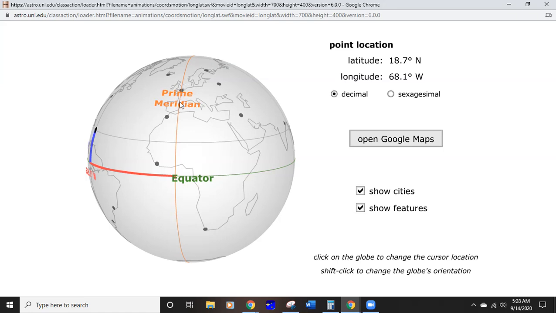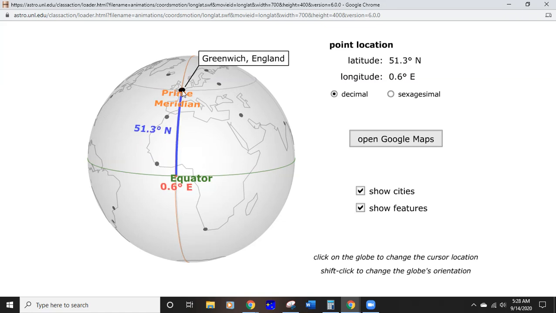This is also where the day starts. Universal time is based on this line, this location. And this is us right here. So right now, let's pretend that we're at the prime meridian.